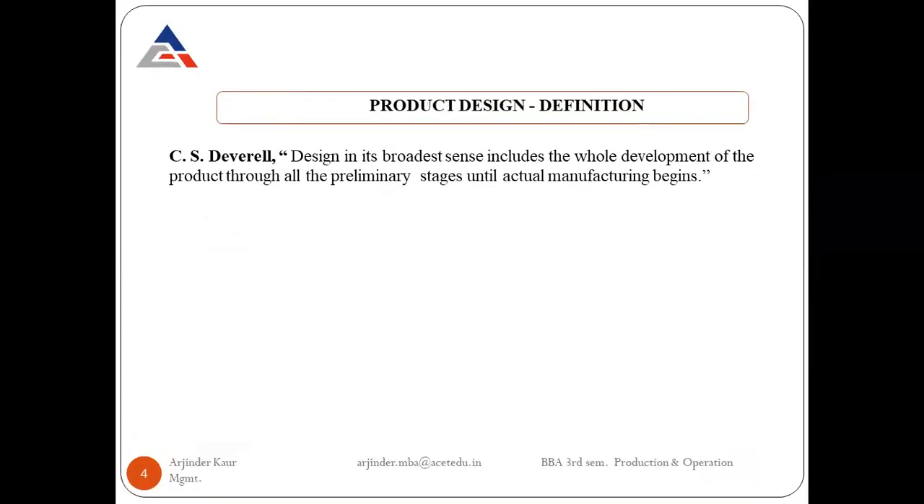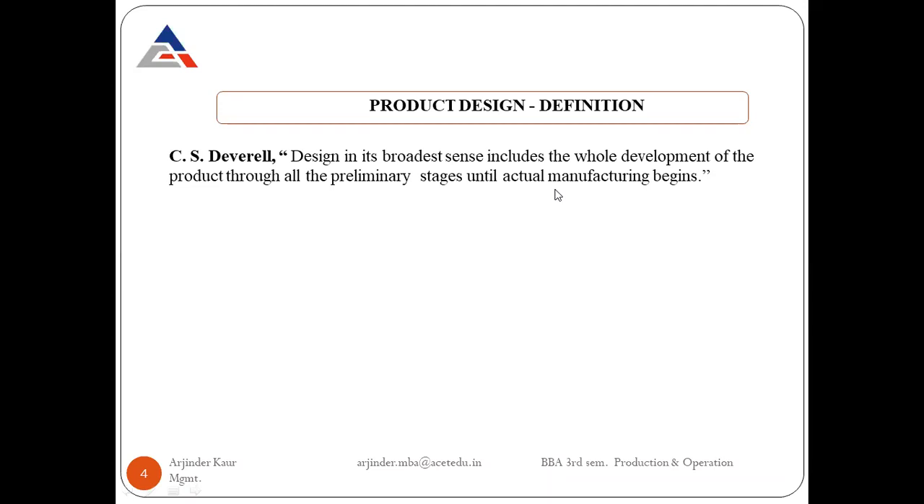So next is the definition of the product design. The first definition is given by C.S. Devrel. He defined the design as something that includes the whole development of the product through all the preliminary stages until actual manufacturing begins. So he defined that all the things that are being done before the actual manufacturing of the product constitutes the product design.